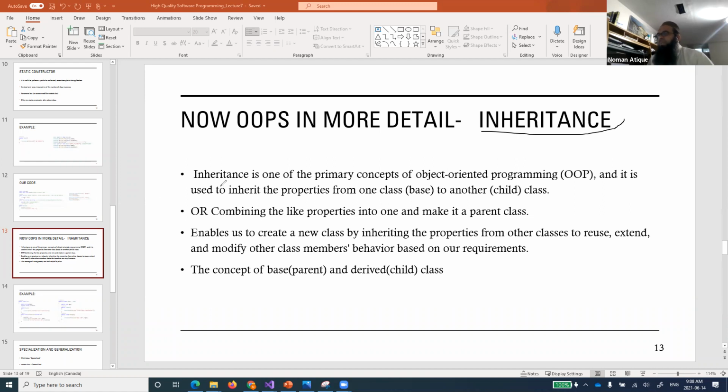Let's start that. Inheritance is one of the primary concepts of object oriented programming, and it is used to inherit the properties from one class to another class. Here comes the concept of a child class, which has multiple names. This child class can also be called a derived class.